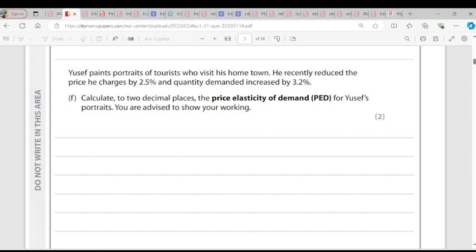In the exam, they might ask you the meaning of price elasticity of demand. So it's the degree of responsiveness of the quantity demanded of a product as a result of a change in price. And the formula is percentage change in quantity demanded over percentage change in price. Here the price has reduced by 2.5, which is negative 2.5, and the quantity demanded has increased by 3.2, which is positive. So we have 3.2 divided by negative 2.5. That gives you an answer.